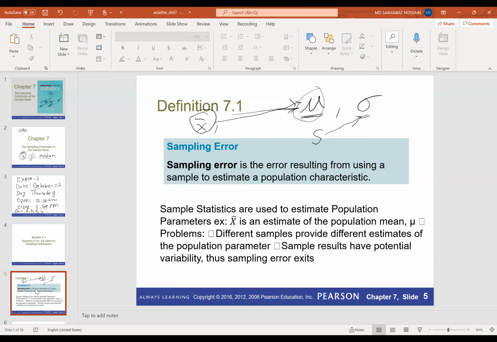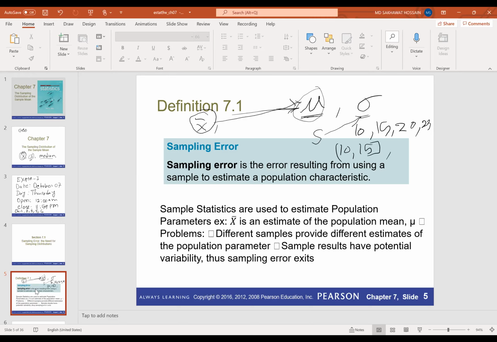For a different sample, we'll have a different X bar. So for example, suppose we have 4 values in our population: 15, 20, 23, and 10. If this is our population, and we collect a sample of size 2, then we can collect different samples from this population. For example, we can consider 10 and 15, sample size 2. So this is one sample.